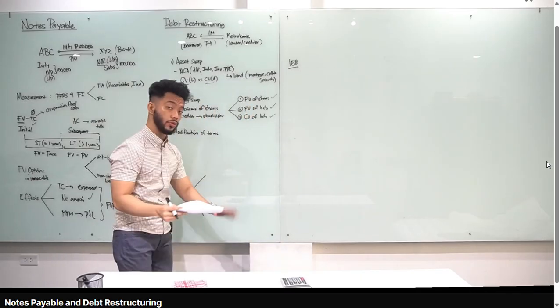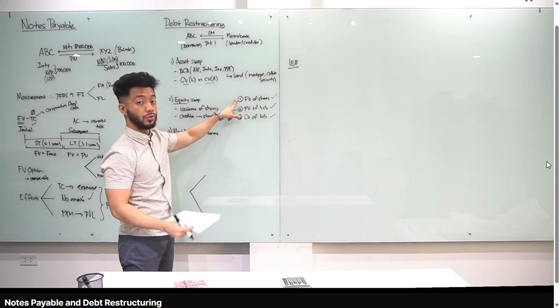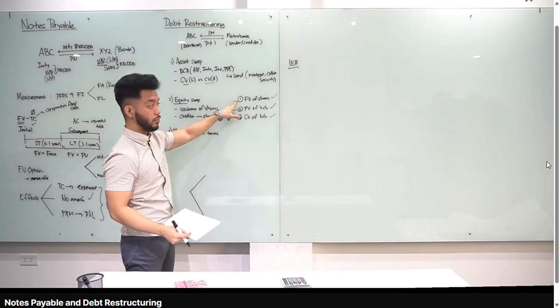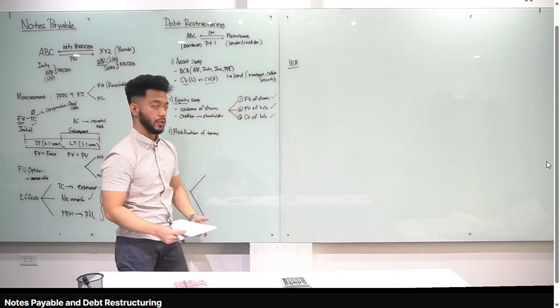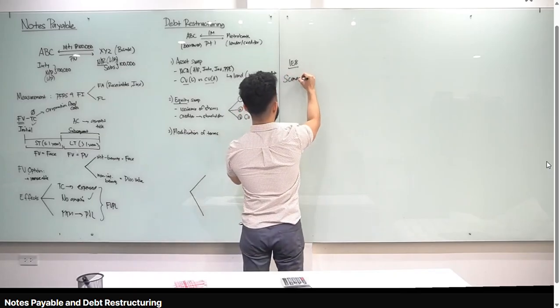So basically, sinasabi dyan, yung scenario 1 daw natin, given yung fair value of the shares or determinable yung fair value of the shares. Scenario number 2, hindi daw determinable, therefore, ang gagamitin natin is fair value of liability. Let's go to scenario number 1 muna. Ito lang gagawin ko dyan, class. Pakita ko sa inyo journal entry.